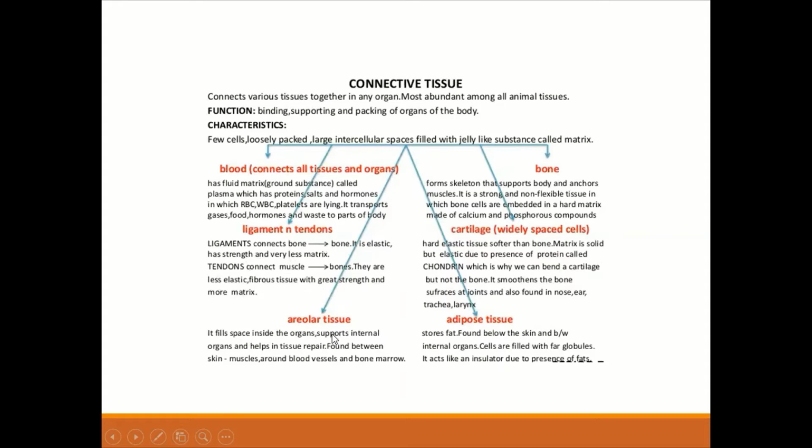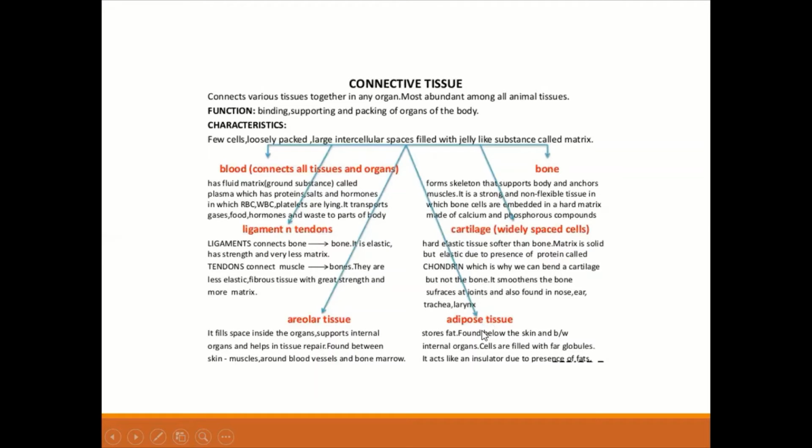Now, what is your areolar tissue? It fills space inside the organ, supports internal organs, and helps in tissue repair. They are found between the skin and muscles, around blood vessels, and in your bone marrow.